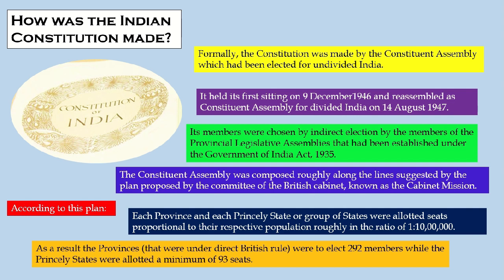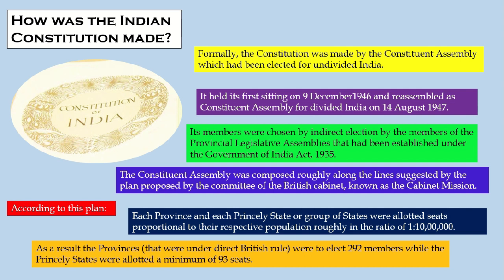So, how was the Constituent Assembly composed? Its composition was based on the guidelines given by the British Cabinet known as the Cabinet Mission. As per the Cabinet Mission Plan, each province and each state would have their elected members, roughly one member for every 10 lakh, and the princely states or groups of small states were allotted seats proportional to their respective population, roughly 1:10 lakhs.